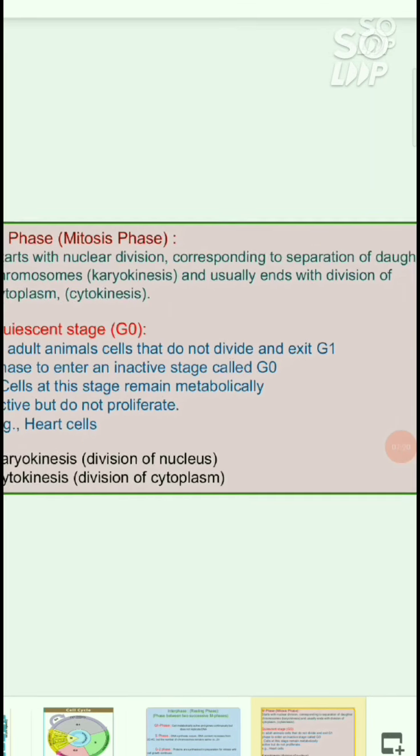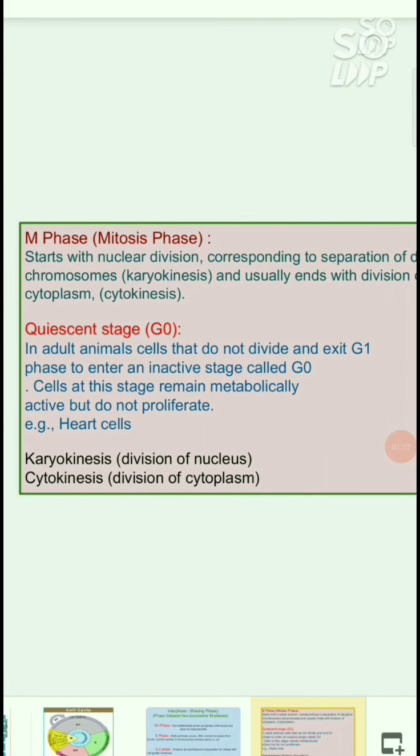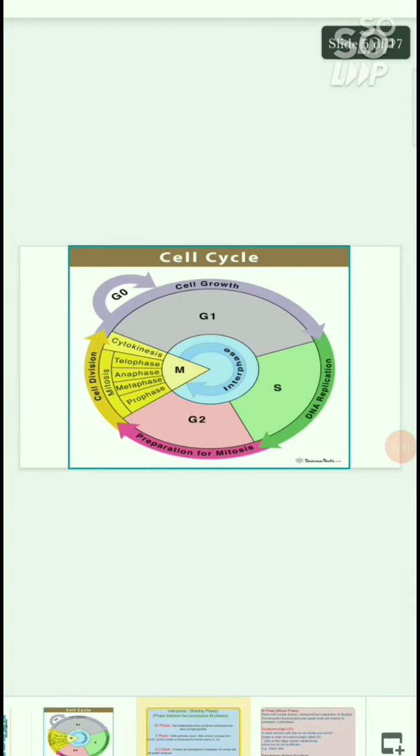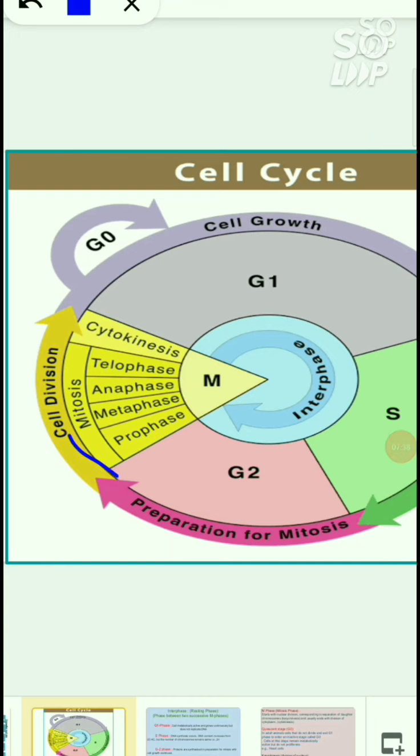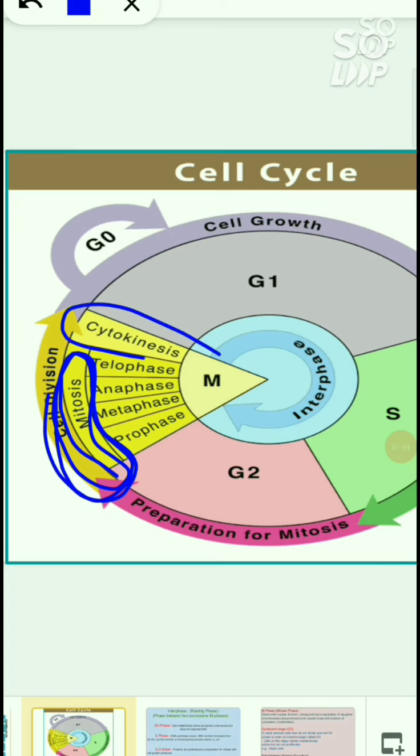Let's see the M phase. The M phase starts with a nuclear division and ends with the cytoplasmic division, which means cytokinesis. Here we can see this is mitosis. Mitosis means division of the nucleus and cytokinesis means division of the cytoplasm. So the M phase starts with karyokinesis and ends with cytokinesis.